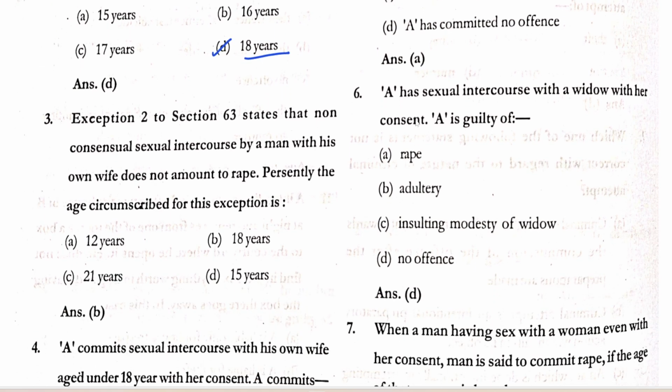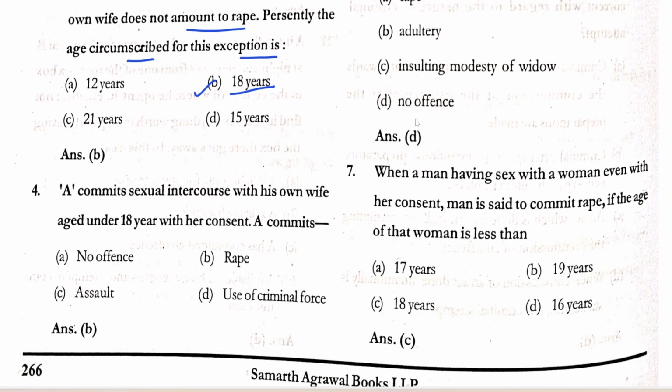Exception to Section 63 states that non-consensual sexual intercourse by a man with his own wife does not amount to rape. Presently, the age prescribed for this exception is 18 years. A commits sexual intercourse with his wife aged under 18 years with her consent.